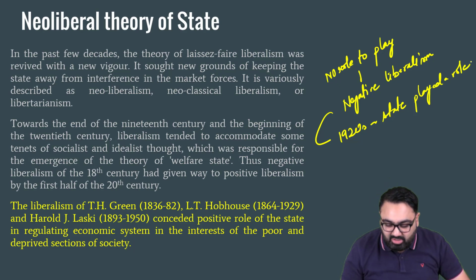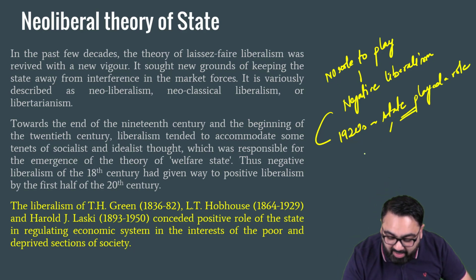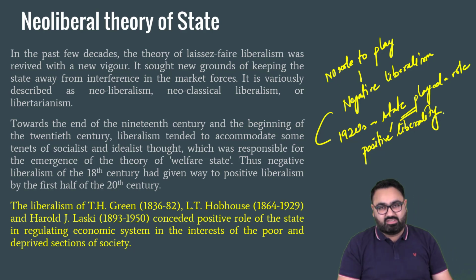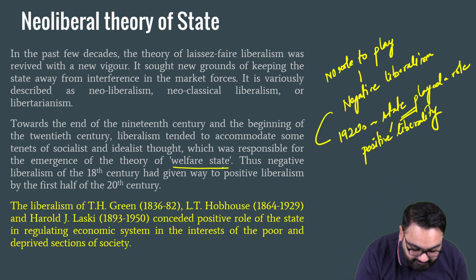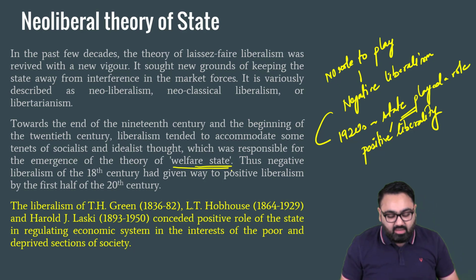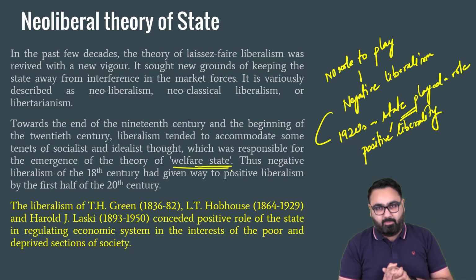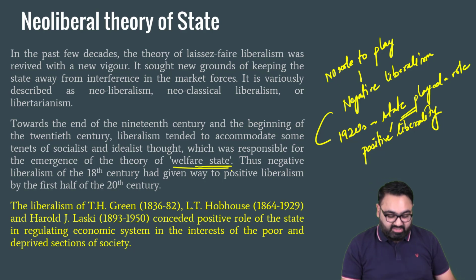Now, this concept where the state started to play a role was called positive liberty, meaning the state has a role to play in ensuring liberalism, where the state was not taking a back seat. That came to be known as a welfare state, that is, the government looking into the welfare of the people. This ran until about the 1960s, 1970s.